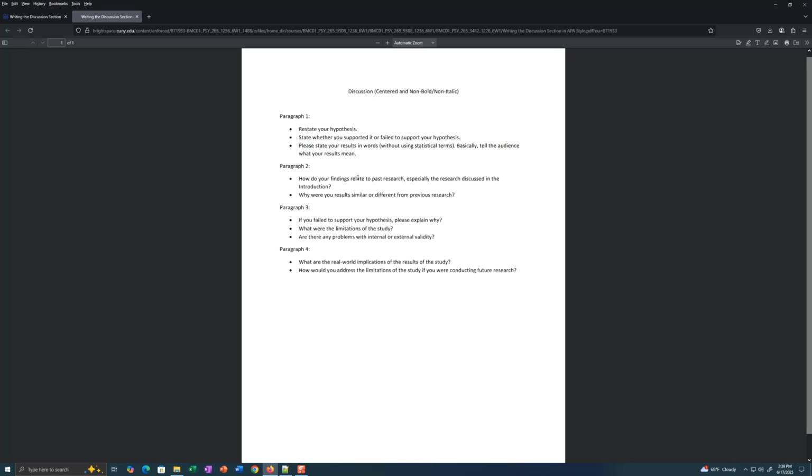Are there problems with internal or external validity? So you need to state what the internal validity and external validity are. Internal validity is the ability to draw cause and effect conclusions. That is very limited with a survey, since a survey is correlational. So with a survey, we cannot draw cause and effect conclusions.